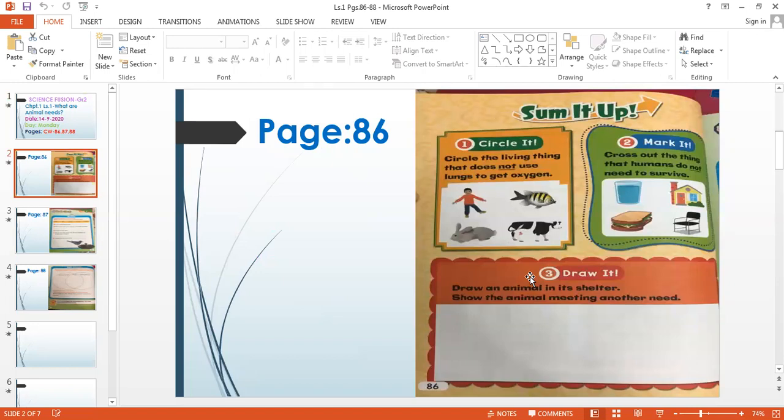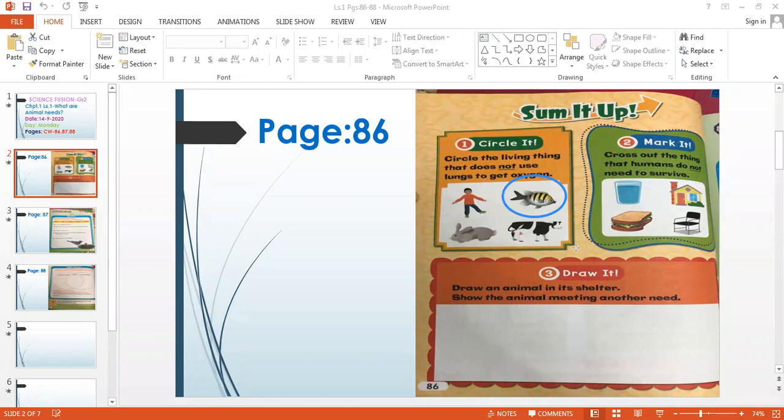So now let's see which does not use lungs. So this is the human. Do they have lungs to breathe oxygen? Yes. So we have rabbit. Do they breathe with the lungs? Yes. And cow. Does it breathe with the lungs? Yes. Because they all live on land, they breathe in air with lungs. So now which does not need lungs? It is the fish. So what does the fish have? Fish has gills. So let's circle the fish that does not need lungs.